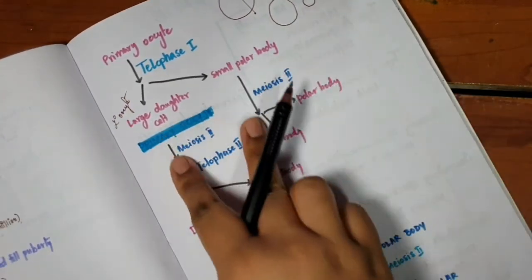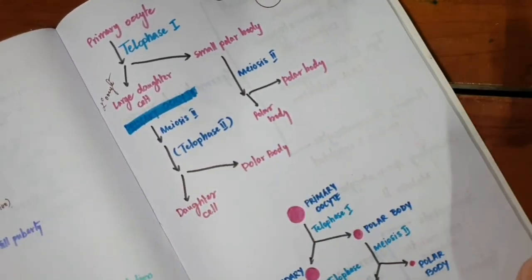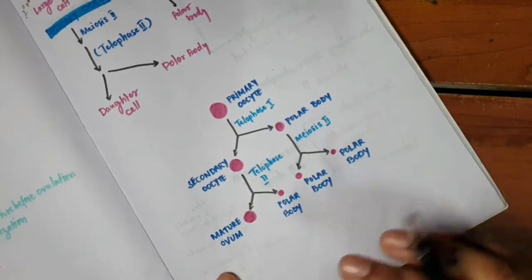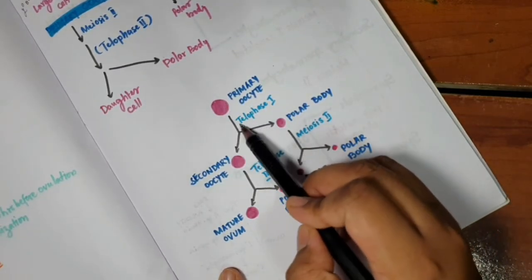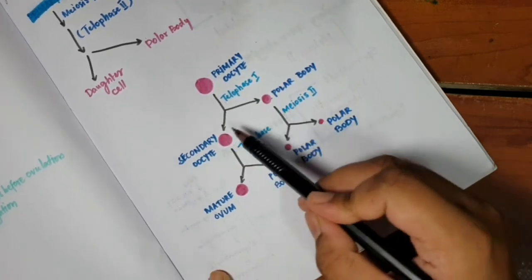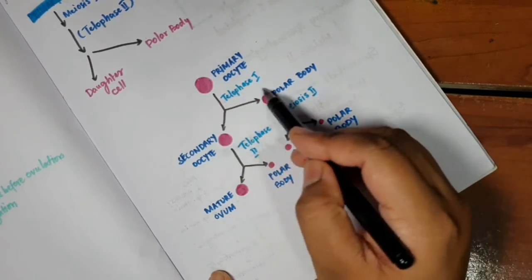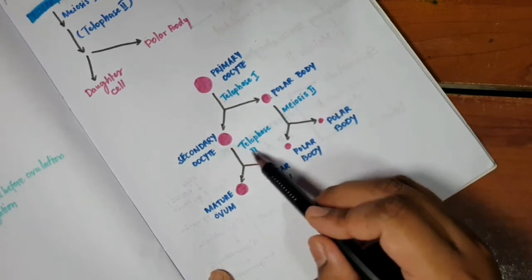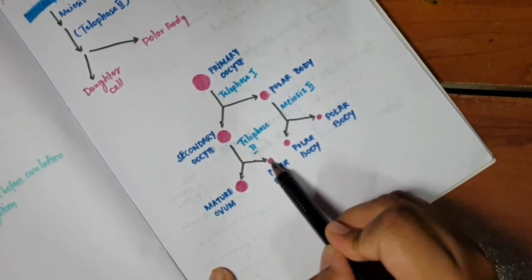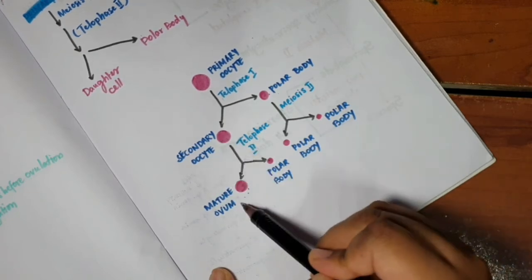Then both of them undergo meiosis 2. Once they finish telophase 2, the small polar body is divided into 2 more smaller polar bodies, okay? And the large daughter cell is divided into another daughter cell and polar body. So we have a primary oocyte, it finished meiosis 1. It formed one large daughter cell and a smaller polar body. That is your secondary oocyte. Both of these again undergo meiosis 2. Once they finish meiosis 2, the polar body forms two more polar bodies, but the secondary oocyte forms one large daughter cell and one small polar body. The large daughter cell, which is formed after meiosis 2 of the secondary oocyte, is the mature ovum.